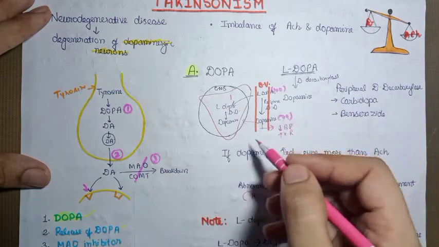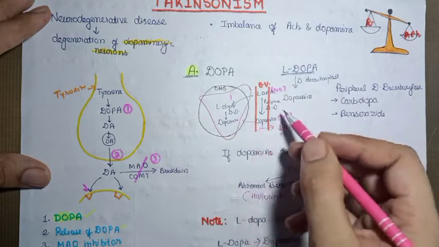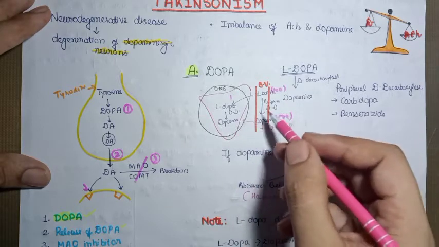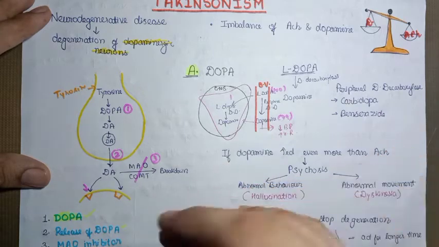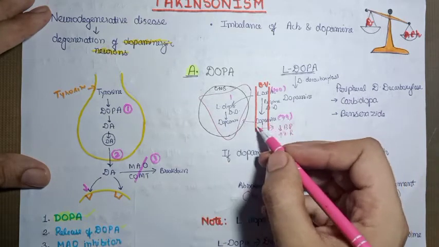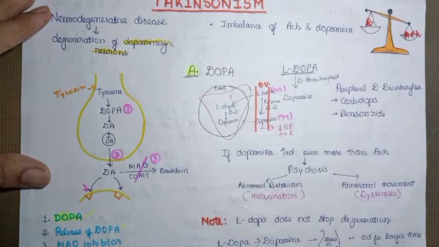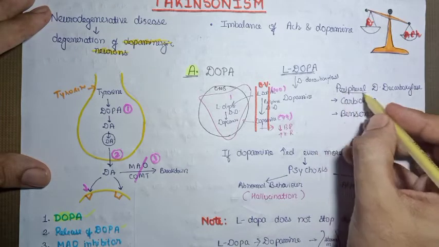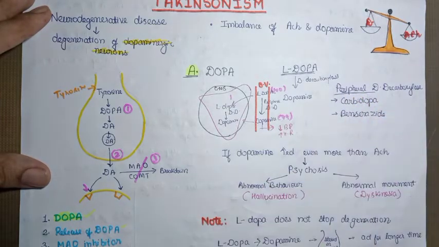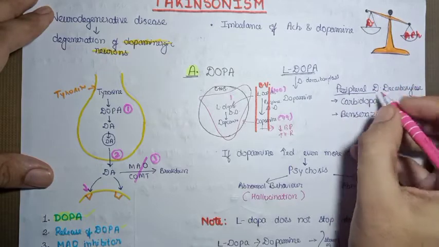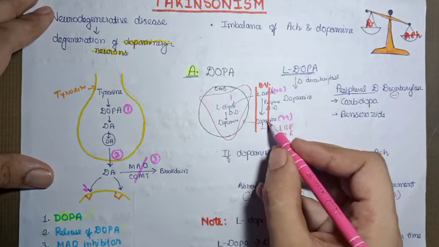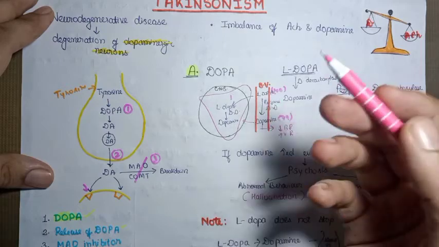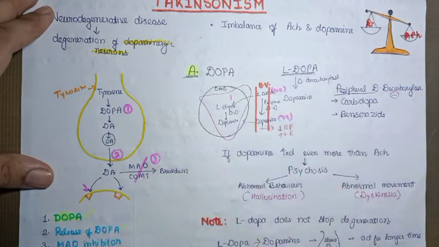So besides that, we have lost so much dopa, 99% of dopa is lost and converted into dopamine, which is of no use. It is causing other side effects as well. So we don't want this dopamine. So what we do, we give a peripheral dopamine decarboxylase inhibitor. If we give it, this dopamine will not be formed, and more of the dopa will enter the central nervous system.